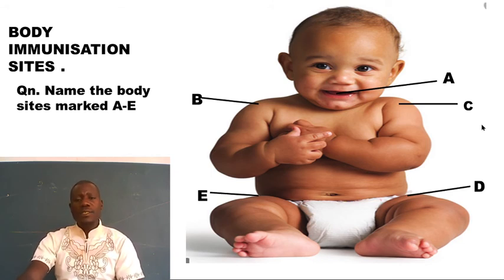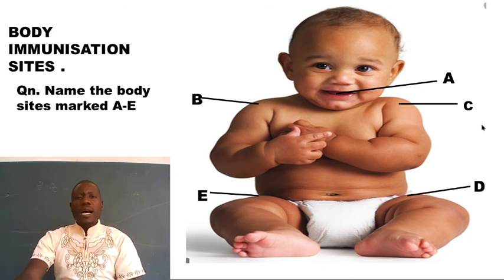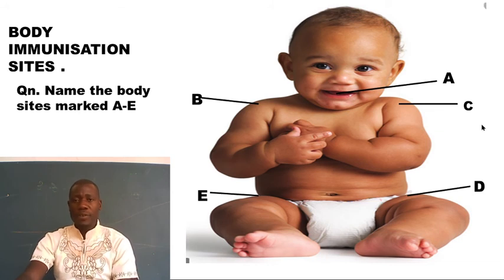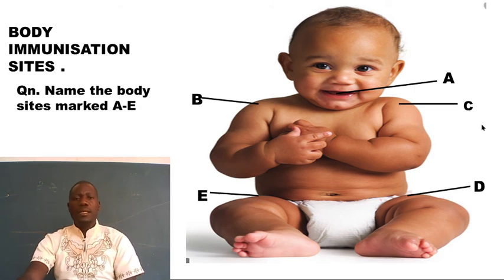And also you can write this one. Give a vaccine that is immunized through sites A, B, C, D, and E. The vaccines which are given through, that's the question. Name the vaccine which is given through A, B, C, and D. You are going also to write that question.